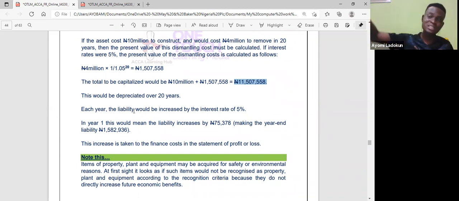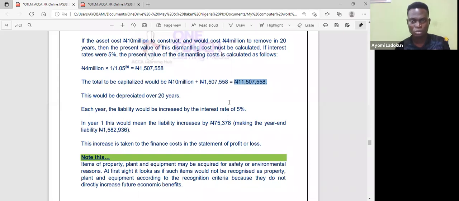I'll be increasing the carrying amount of my liability. So what do I do? You simply apply this 5% on that figure. What is the figure? 1.5. Let me see if I'm going to get that figure. I'm just applying that principle. 0.05 applied to 1.507, 558.